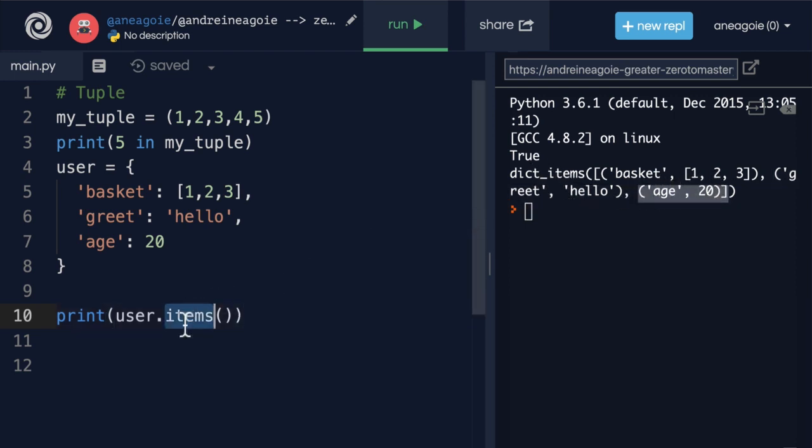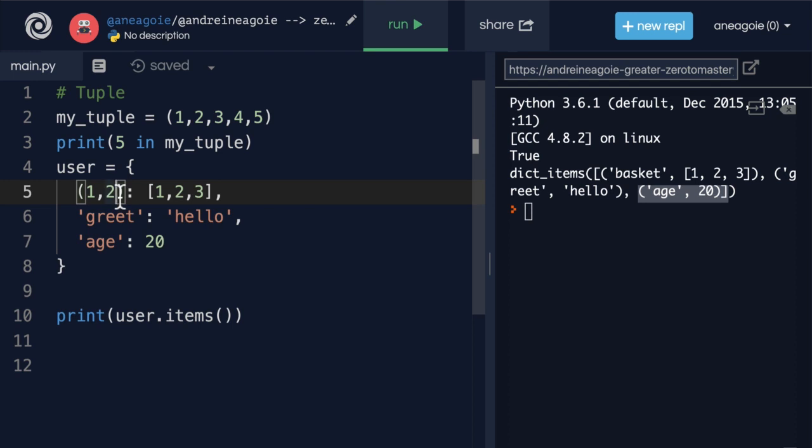So this actually returns our key and value as a tuple. And as I mentioned before, a dictionary can have keys that are immutable. So a tuple is a completely valid key in Python. So I can do (1, 2) here, and that is a valid key in a dictionary.